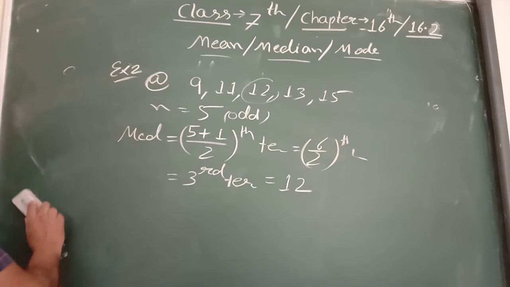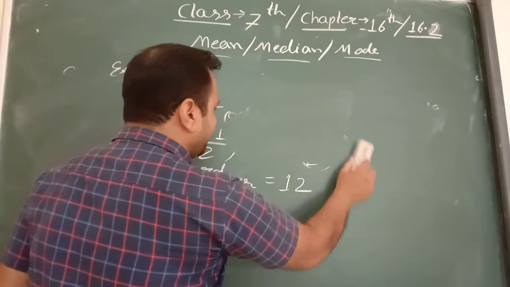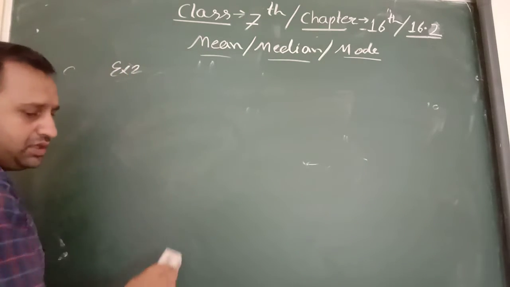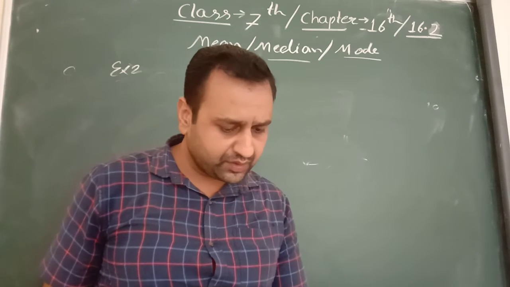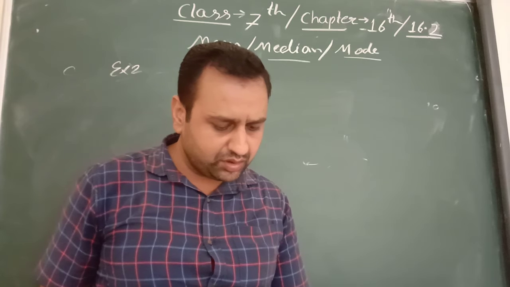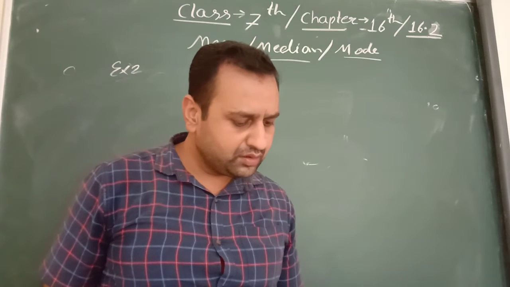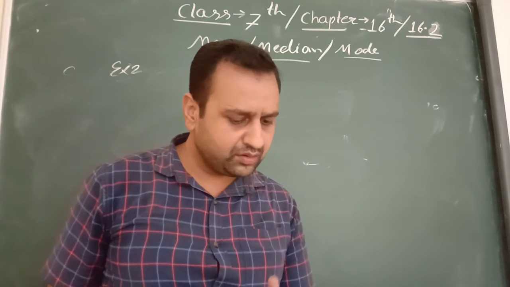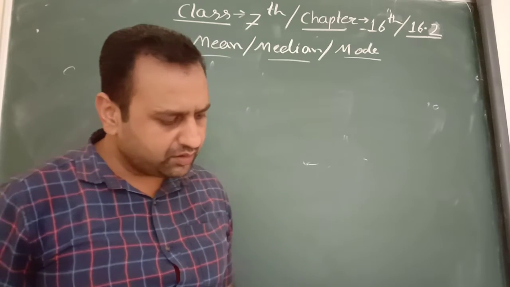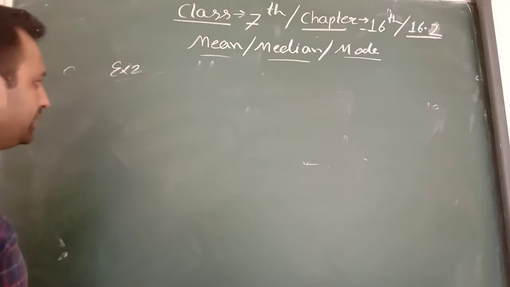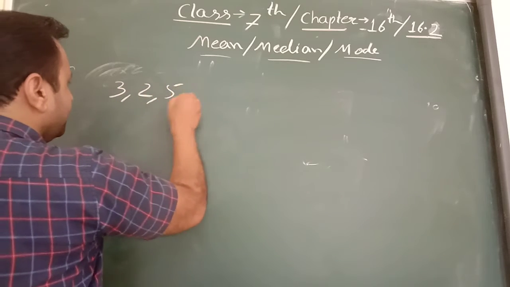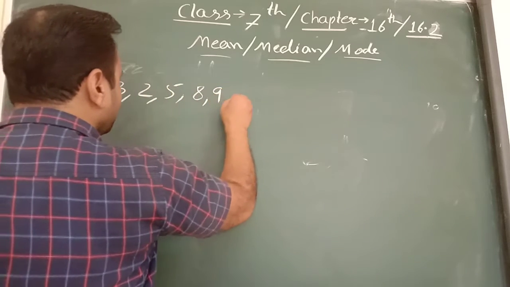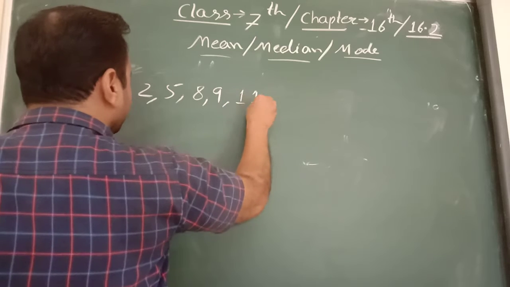Note it down. Now we apply the median for an even count. We take an example ourselves. Suppose numbers are 3, 2, 5, 8, 9, 11.